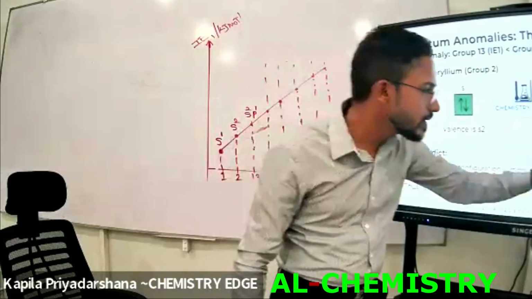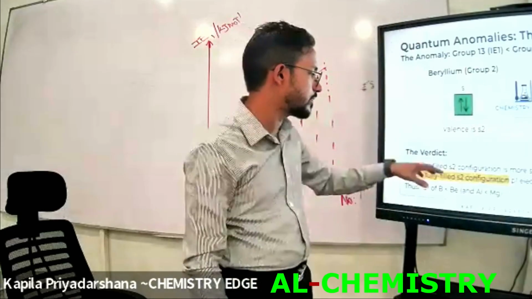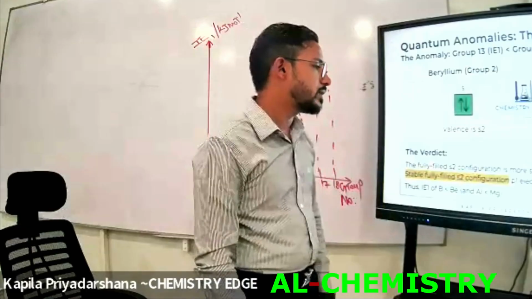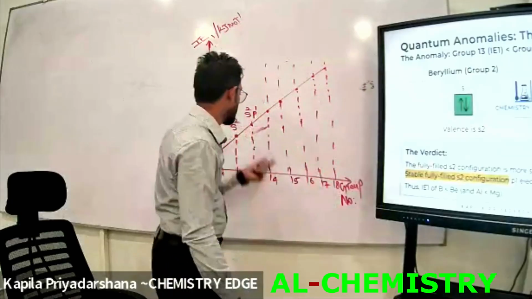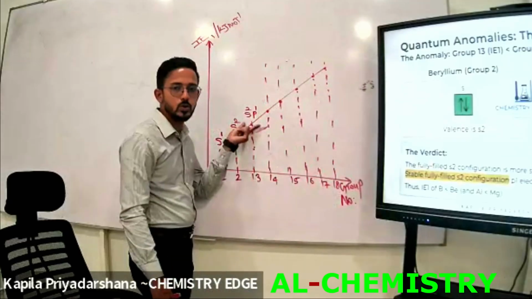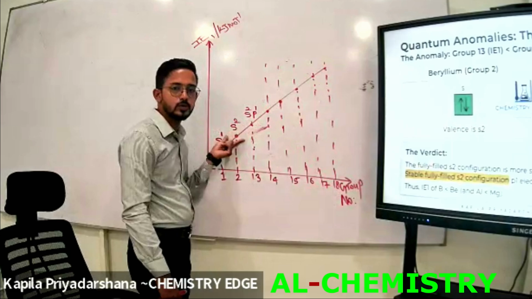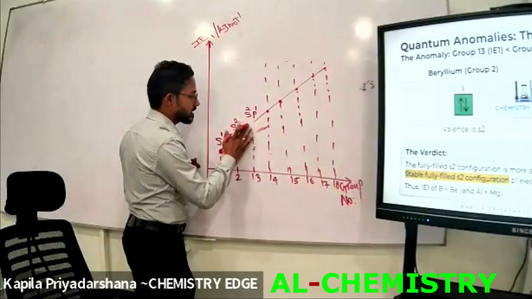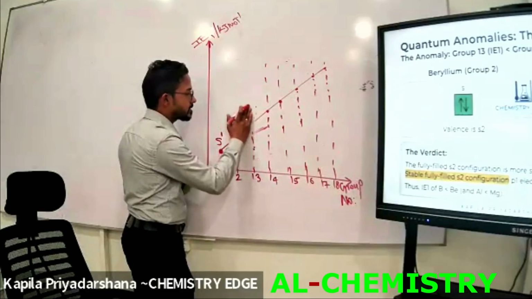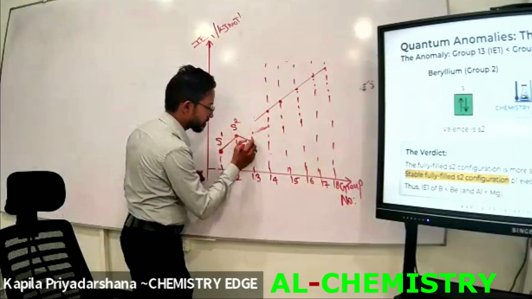s2p1. Removing the single p1 electron from the stable, fully filled s2 configuration is easier, right? It is easy to remove the electrons from boron. It's difficult to remove the electrons from beryllium. That's the reason for the deviation. That's the reason for showing the deviation in this form, right?